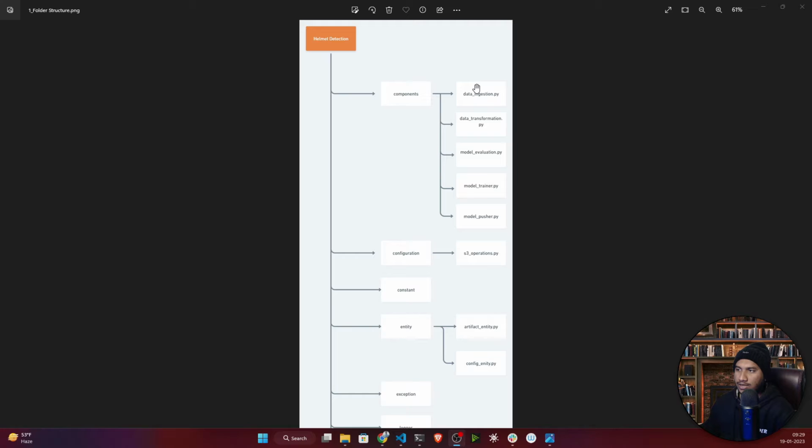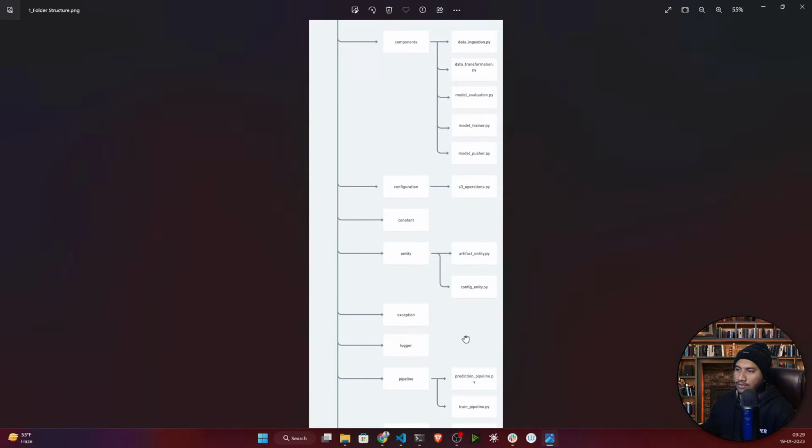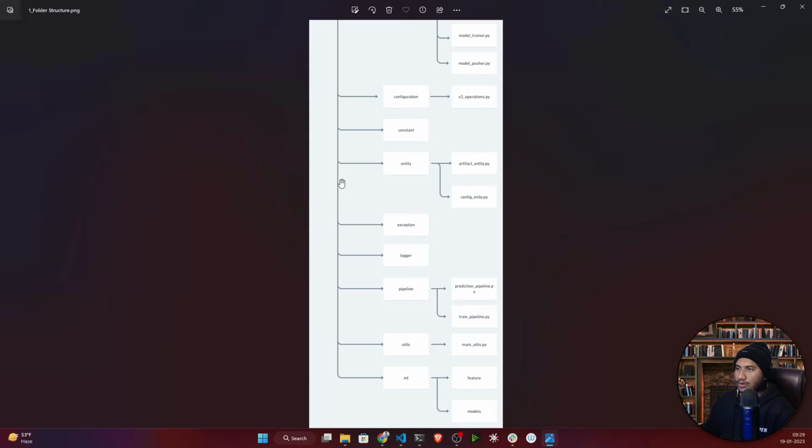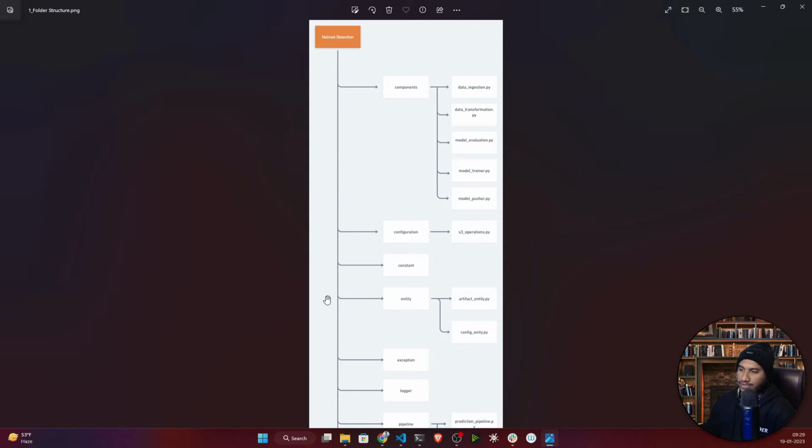Okay, inside components we'll be creating some of the files like data ingestion, data transformation, model evaluation, then again configuration, S3 configuration, S3 operations, constant, entity. Everything will be created here. So what I will do, I have already created this folder structure. Let me show you how it will look, and I will share this folder structure with you. Just try to copy and paste my folder structure.